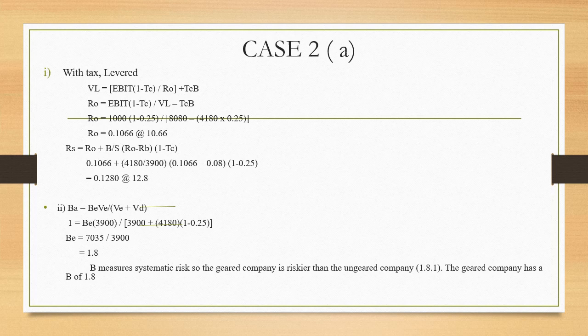And what is the explanation for the beta? The beta measures the systematic risk. So the geared company is riskier than the ungeared company. This is because the beta of the geared company is 1.8, which is higher than 1, that is the beta of the ungeared company. Thank you.